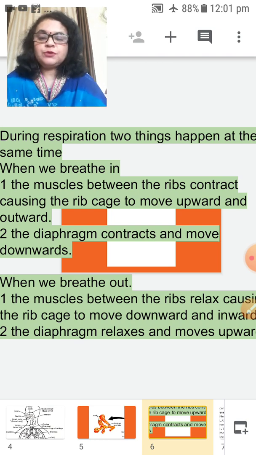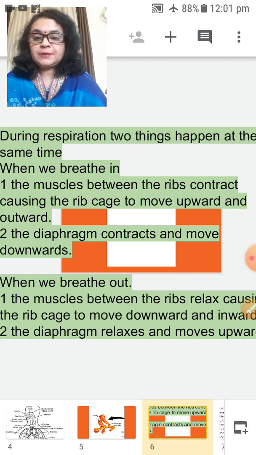Listen carefully. During respiration, two things happen at the same time: when we inhale oxygen and when we exhale carbon dioxide. When we breathe in, the muscles between the ribs contract, and what happens?